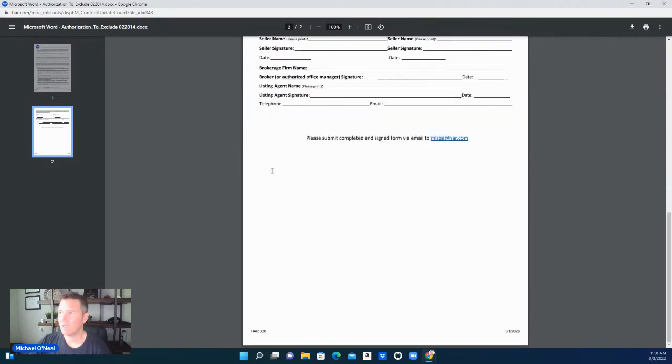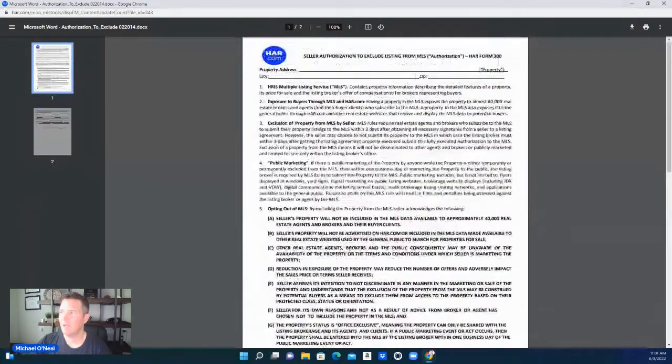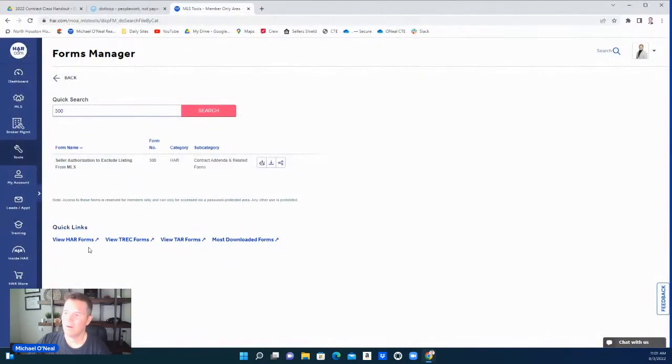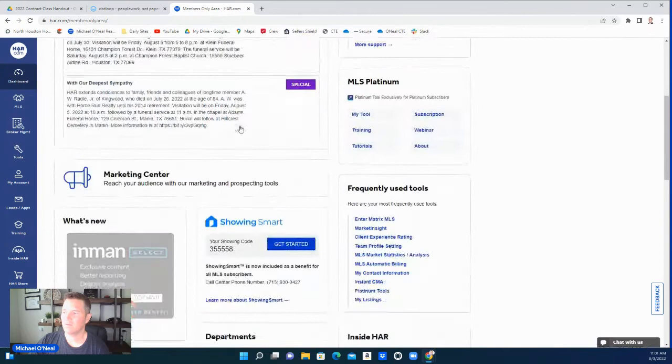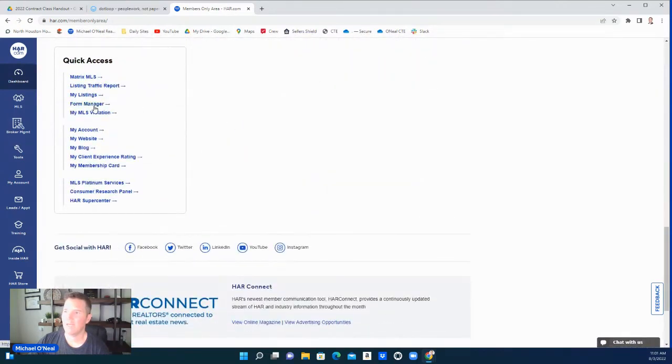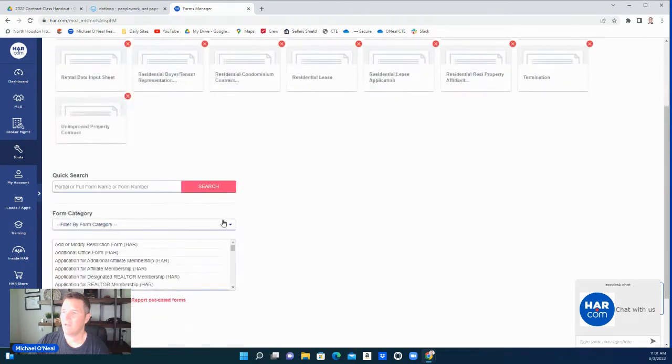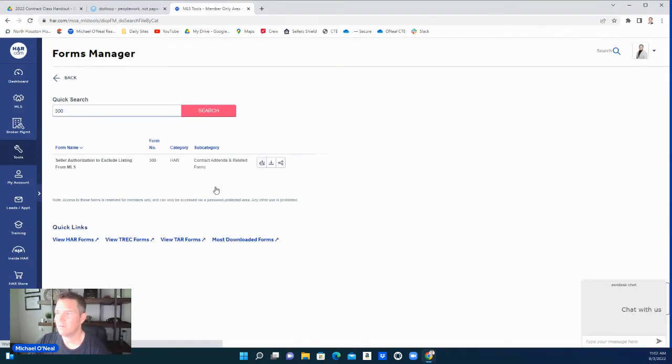So this form is important. And if you go back to the seller authorization to exclude listing from the MLS, you'll find that again if you go to your dashboard in HAR, Houston Association of Realtors, and you'll scroll down to the forms manager. And then you go down here and you can type in partial words. Remember, less is always better when you're looking for a document. I found out in real estate, easier to find. I know that this is the HAR 300 form, so that's how I reference it. So I type in 300 and there it is.